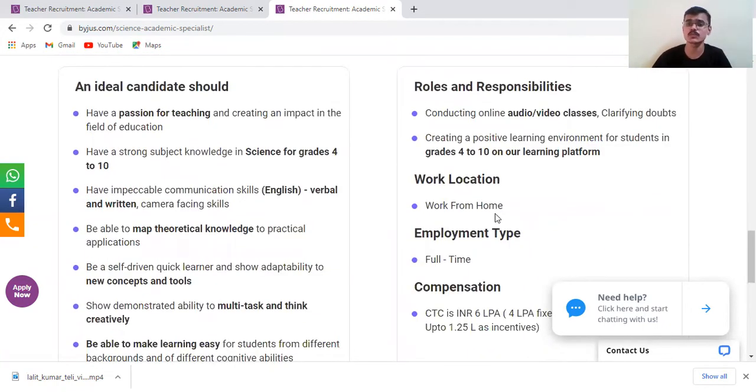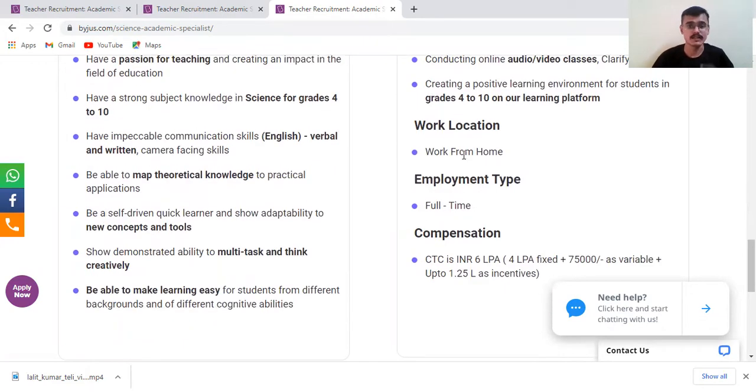Now, what are the roles and responsibilities after joining? First, you will conduct online audio-video classes, like how we conduct on Zoom, but they have their own platform. On that platform we will conduct classes related to math or science, for whichever subject you applied. Second, it's for grade 4 to 10 only, as we discussed previously. Then the work location is work from home or work from Bangalore.